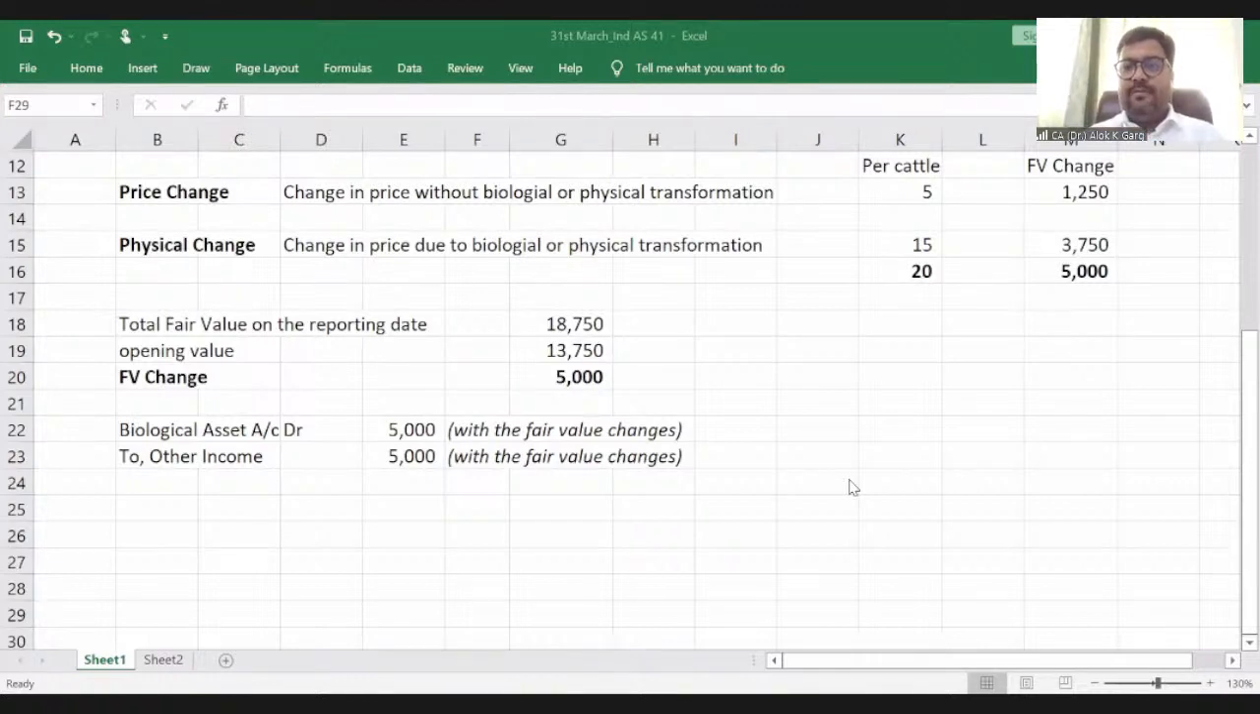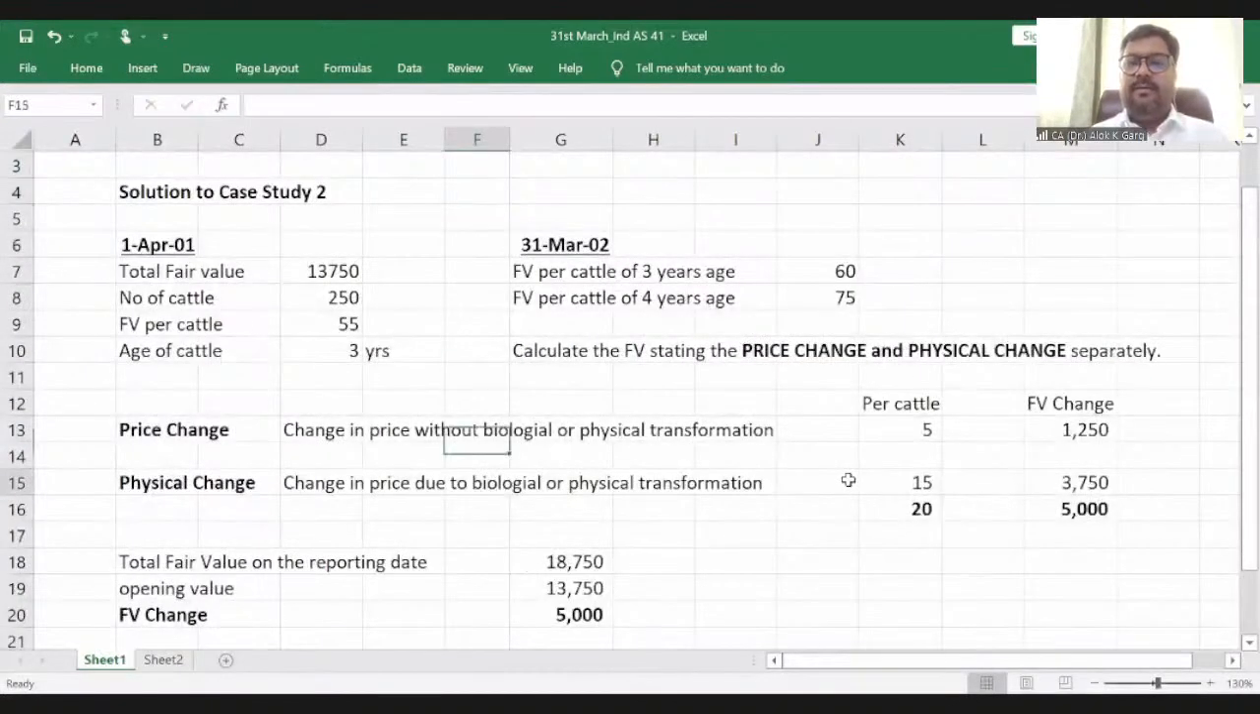So J asks, does change in biological transformation include change in price? Yes, J. Basically, if the question is asking what is the change due to biological transformation, of course you have to take it like 75 minus 55. But if the question is asking what is only price change, meaning if there is no biological transformation, for example, you have a mobile, and the cost of the mobile today is, let's say, 1,000 rupees, and tomorrow the same mobile will cost, let's say, 2,000 rupees.